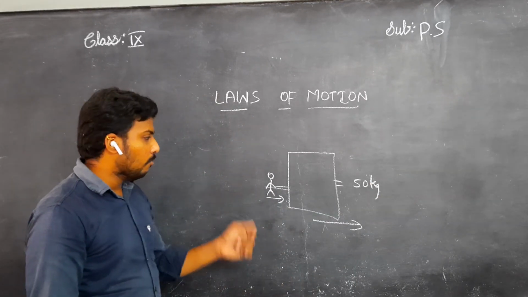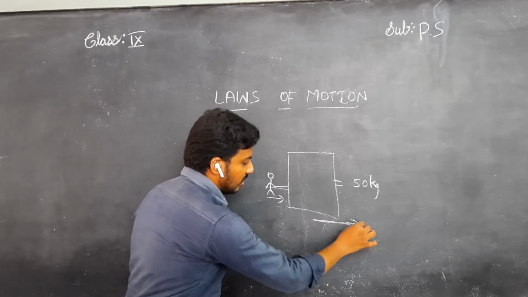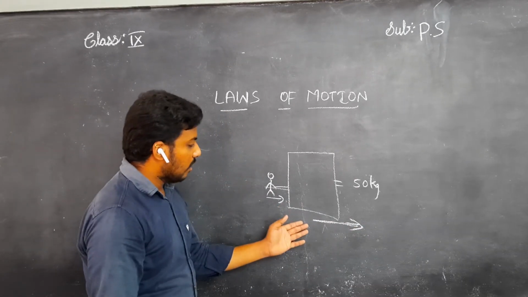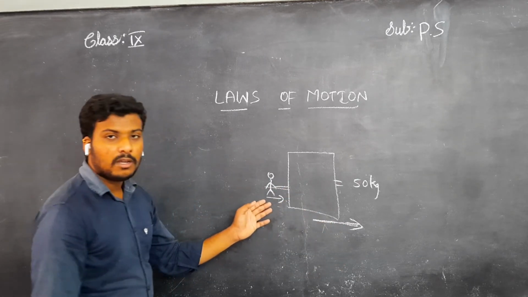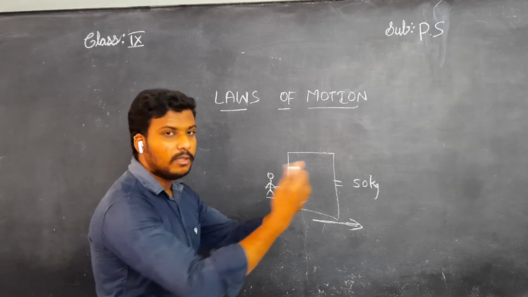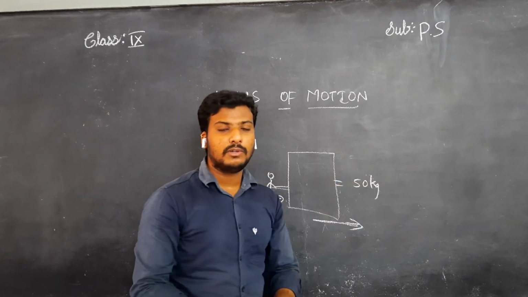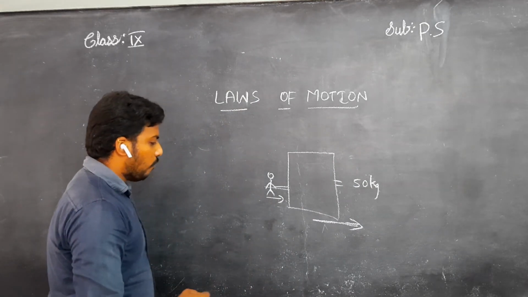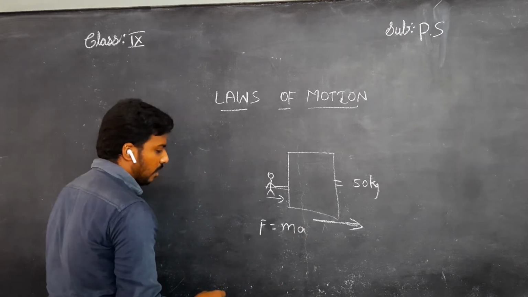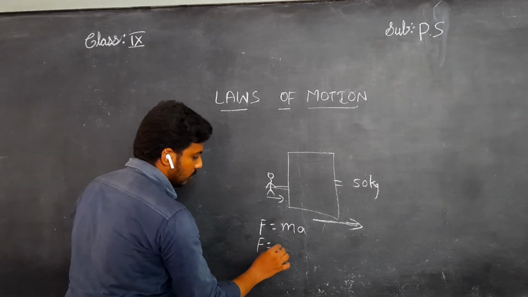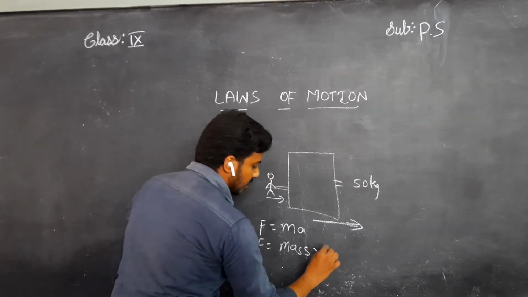Understand, children? Right now come to the definition. The change in linear momentum is directly proportional to the applied force. He is applying force, so the mass is moving. He is applying continuously, the mass is also moving continuously. Understand, children? Here the formula is F equals ma. What is F equals ma? F you know, force. m is nothing but mass. Then what is a? Acceleration.